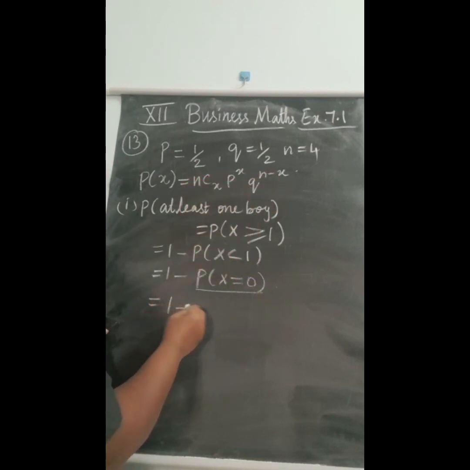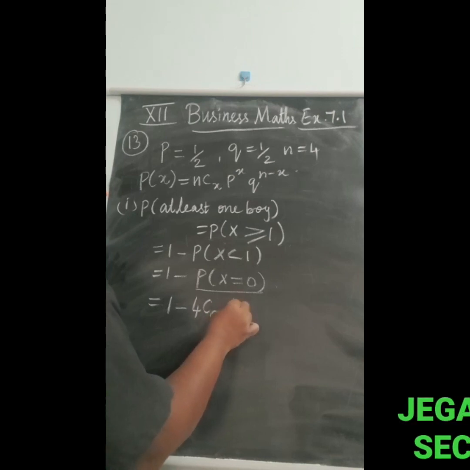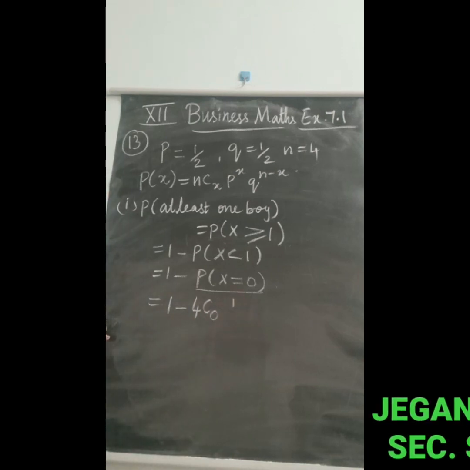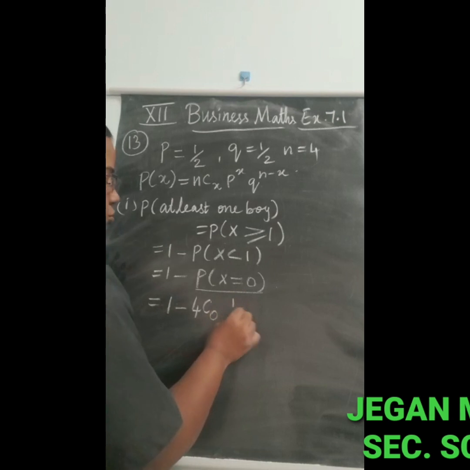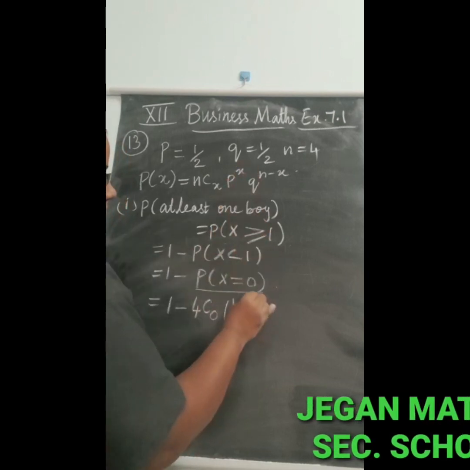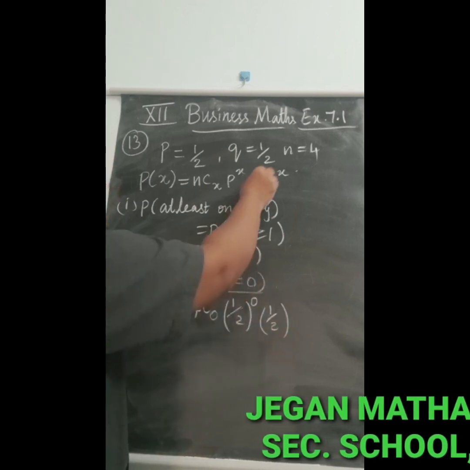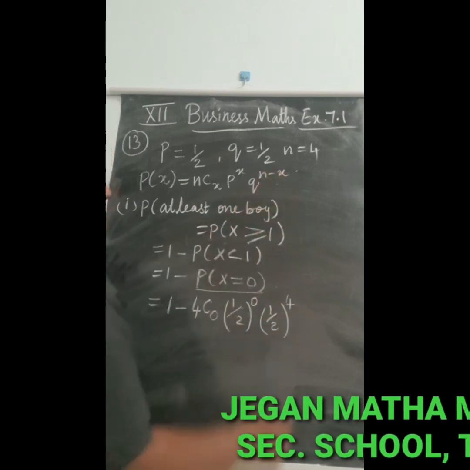So according to this, X is equal to 0, we have to use this formula. So 1 minus, what is nCx? nCx means 4C0, p power x, that is 1 by 2 the whole power x, that is 0, q is 1 by 2, power 4 minus 0, that is 4 only.